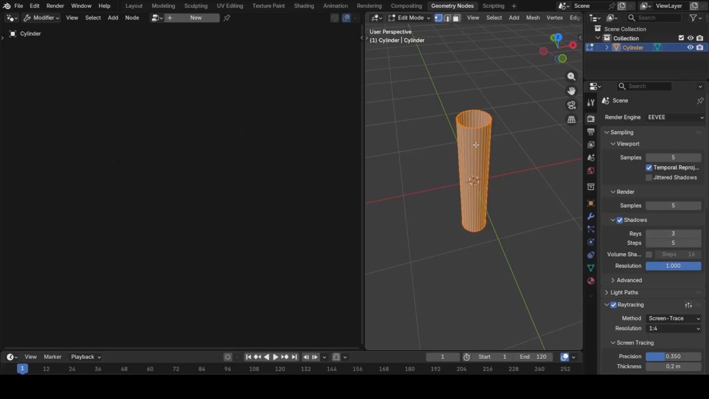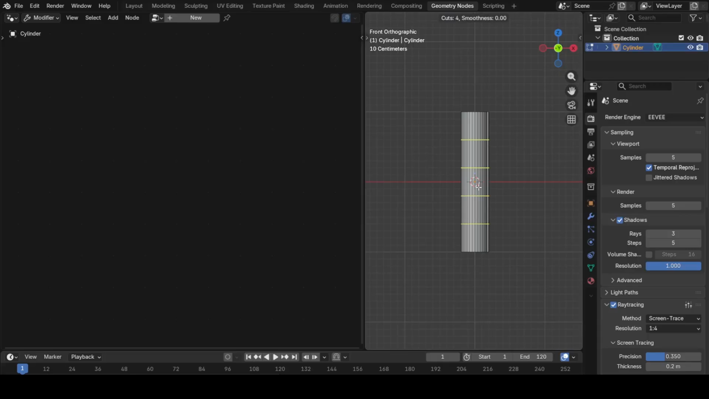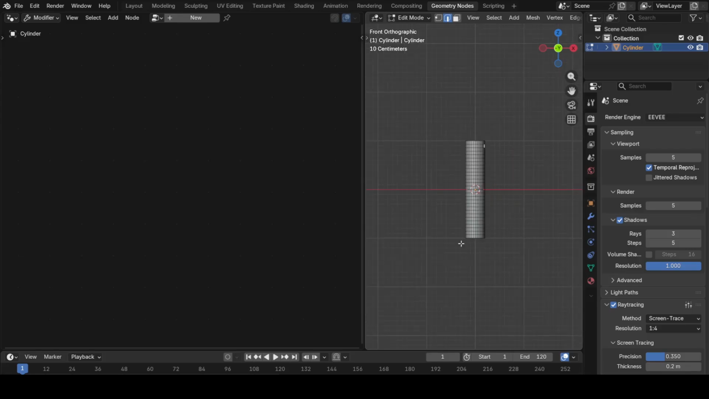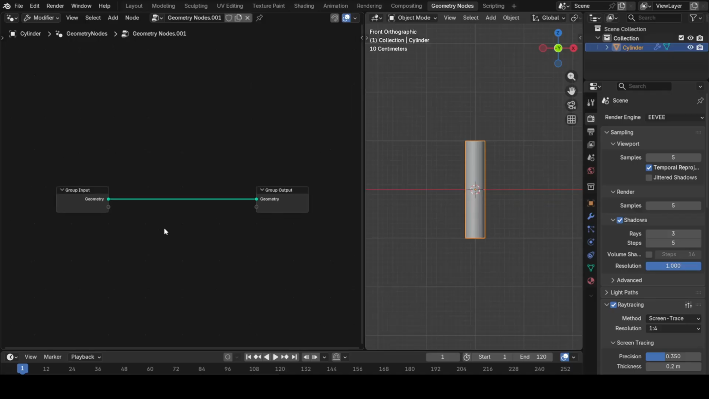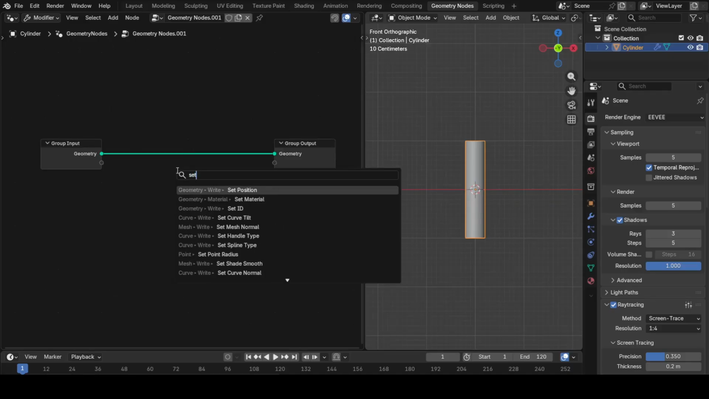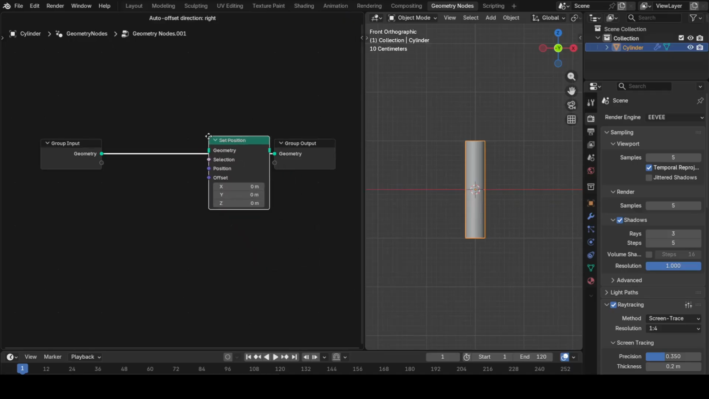Now I'll switch to the edit mode and I'll add some loop cuts. Alright, I think this will do. Next, I will switch back to the object mode and click on new to open a geometry nodes graph. Let's add set position node between input and output.